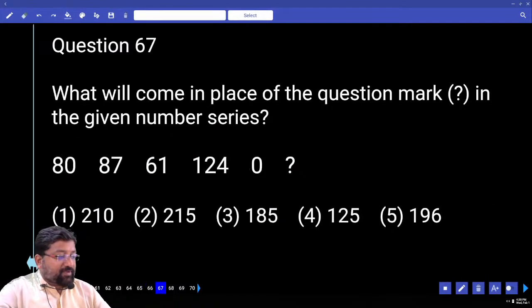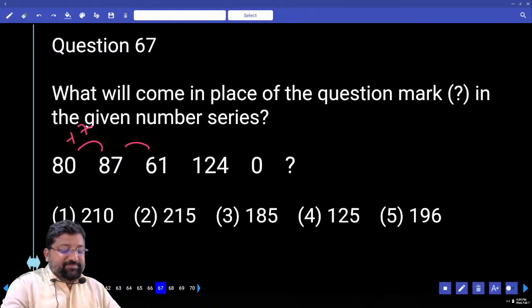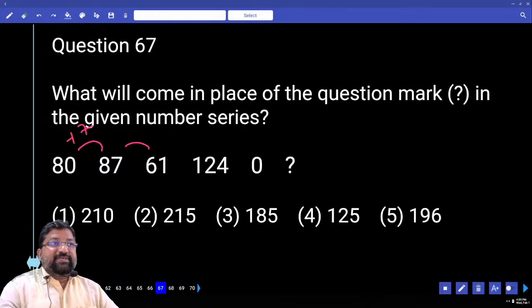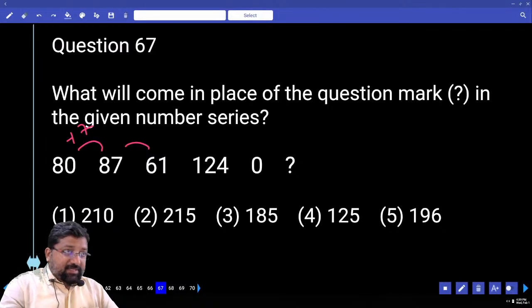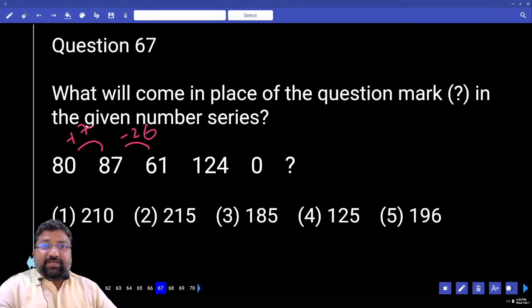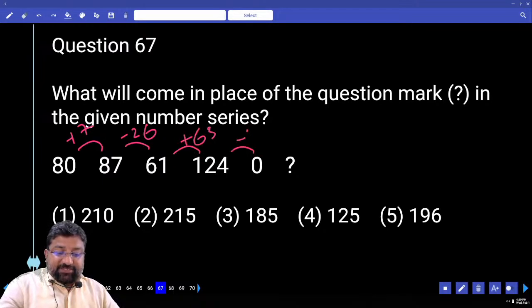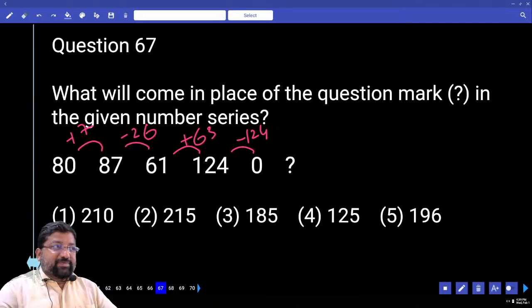67. What's happening here? Plus, minus. Plus, minus. Not a huge increase, so plus 7. Minus how much is this? Is it minus 26? I need an answer. I told you I need a response. If there is no response, I don't feel like teaching. Is it minus 26? Yes. How much is this? Plus 63. And this is minus 124. After seeing these numbers, what's your observation?